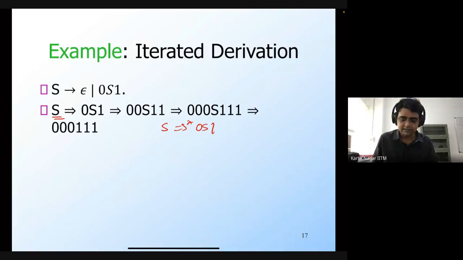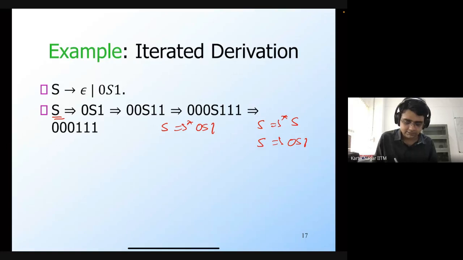This is because I can apply the base case. The base case says that S can generate S, and since I know that S can derive 0S1, S can also derive 0S1 with the notion of this iterated derivation.